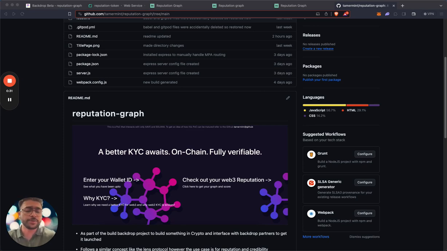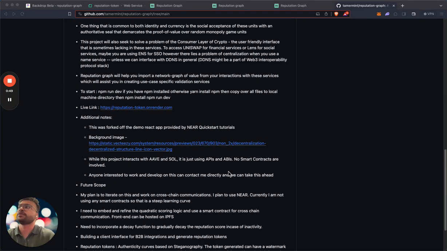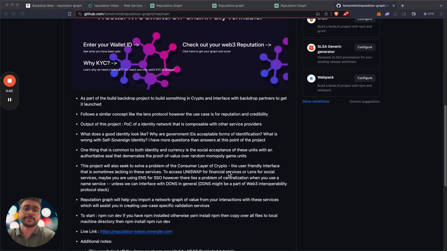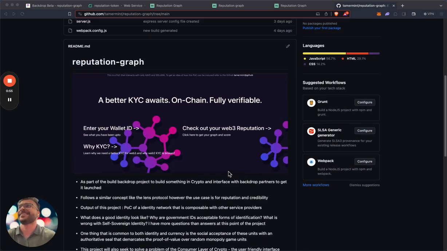If we talk of B2B, then businesses can use this token to assess how legitimate their users are. Does it solve a lot of problems in the Web3 KYC space? Not a lot. Some. Can we refine and improve this as we go? Definitely. Please have a look into the repo, into the future scope, to see where I'm headed with this. There's exciting stuff like steganography involved.